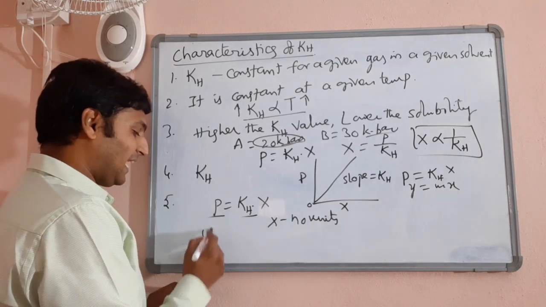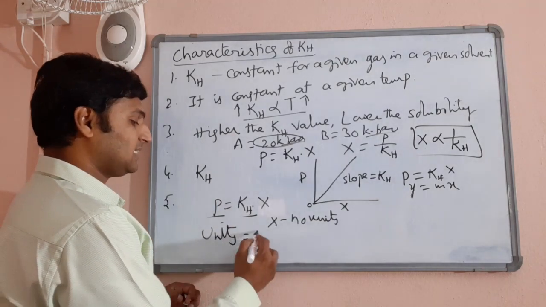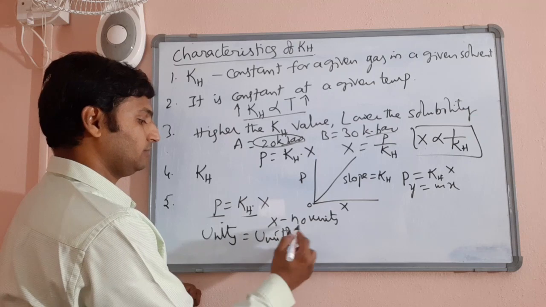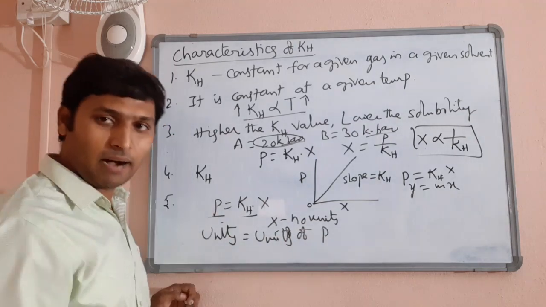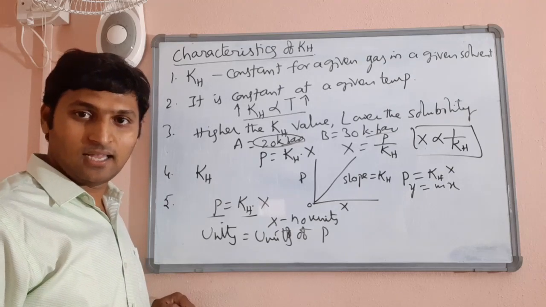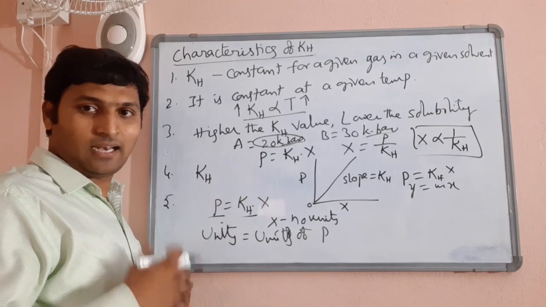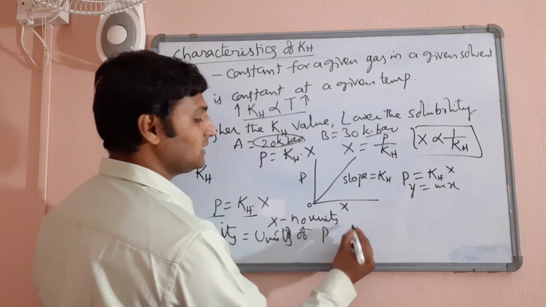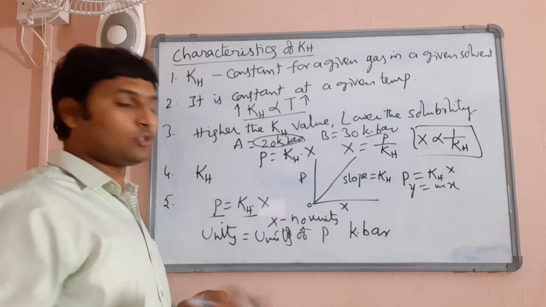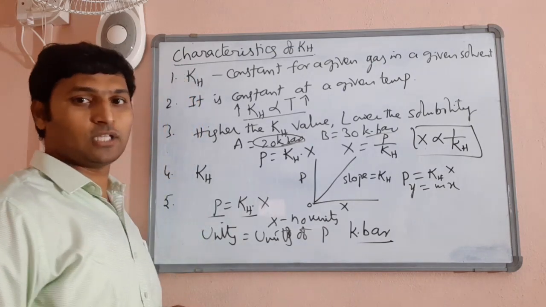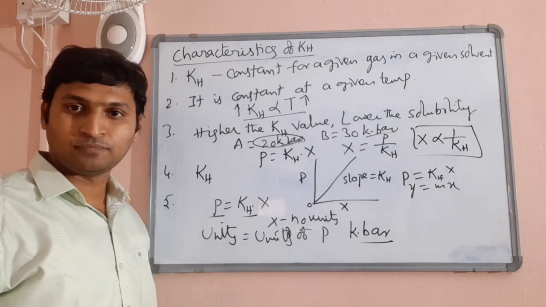So, units of KH are same as units of pressure. And you know pressure is expressed in atmosphere, bar, pascals, etc. Generally, in literature, KH is expressed in terms of kilobar. In terms of bar, its values will be larger. So, in terms of kilobar, they express so that the magnitude comes smaller.